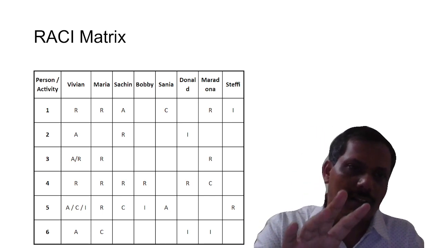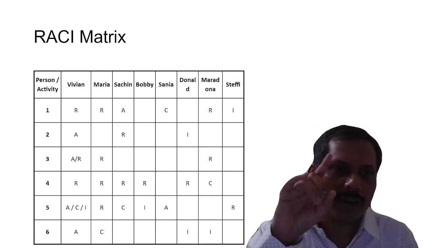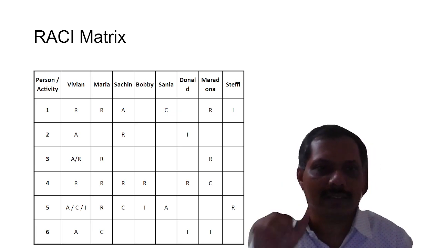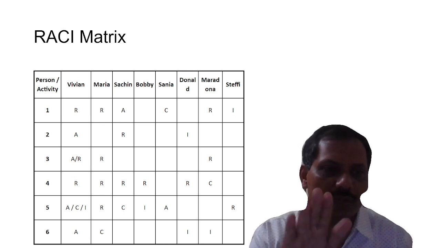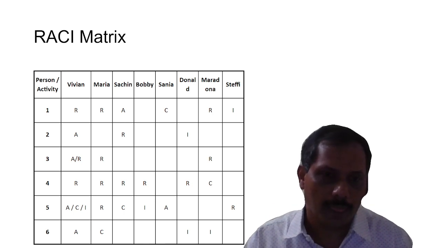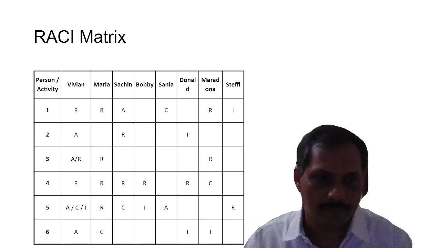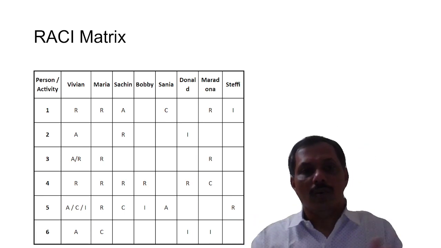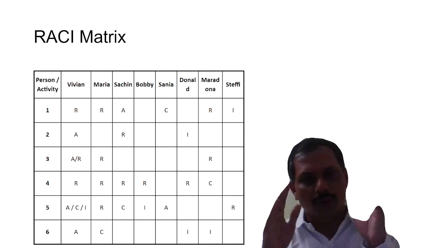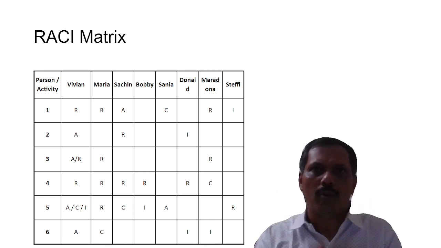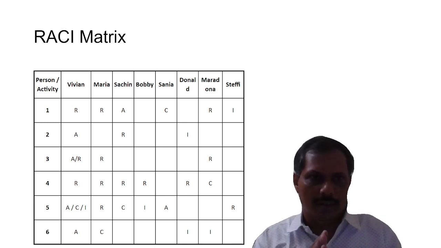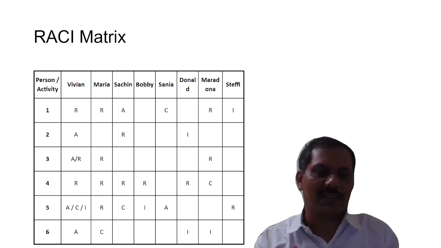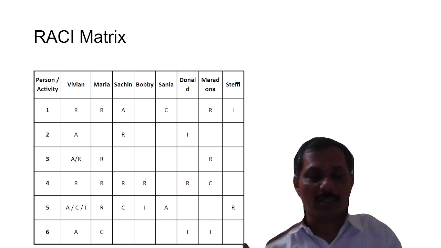So we have seen that activity number 1, 2 and 3, RACI matrix is perfectly fine for first 3 entries. Last three entries 4, 5, 6, these are wrong. And we have seen it with reason. So this is about RACI matrix. If you define your RACI matrix, if you get it approved by the authorized person, then I am sure you will be able to avoid many unproductive discussions in your team. And your productivity and efficiency will be much more increased.